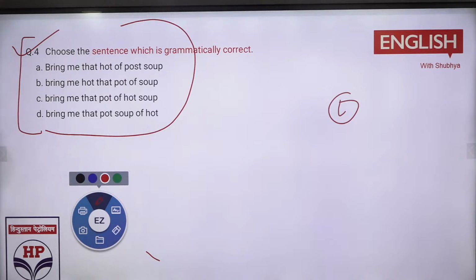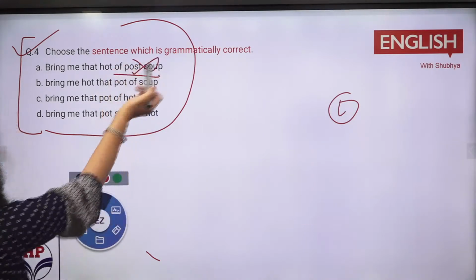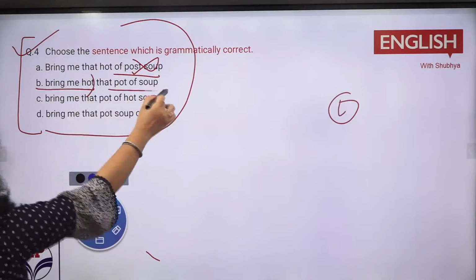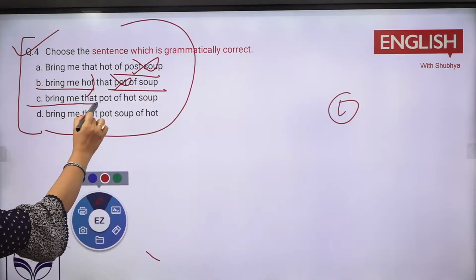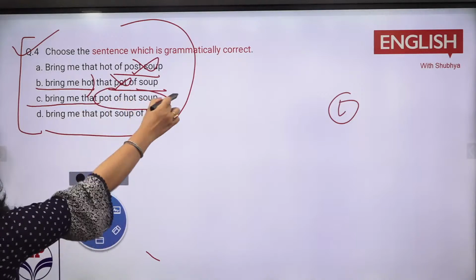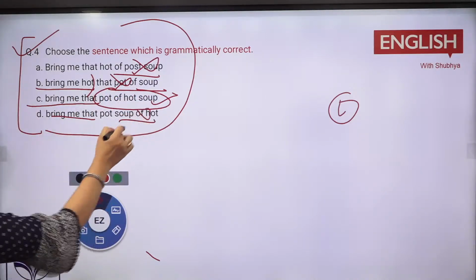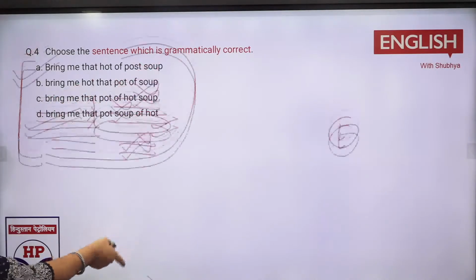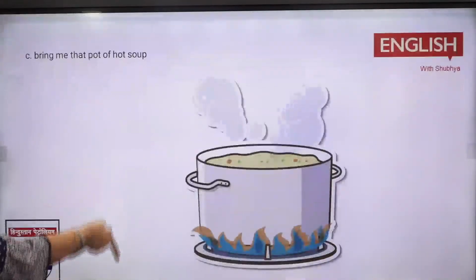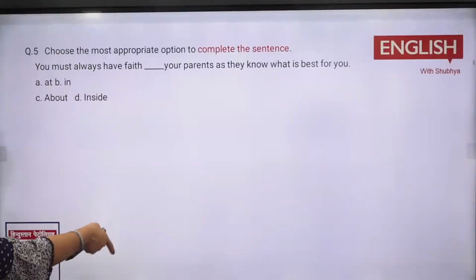So what is the answer you're giving me? C option, everyone is ready with C. Bring me that pot of hot soup. Now here it is pot soup. This is wrong. Bring me hot that pot of soup. That is also wrong. Bring me that pot of hot soup. This is right. Bring me that pot soup of hot. This is also wrong. So C option is the right one, right? So have a hot soup. So next we have the fifth question.